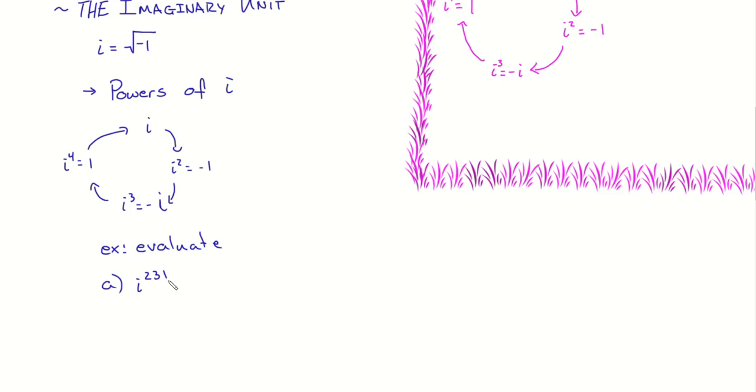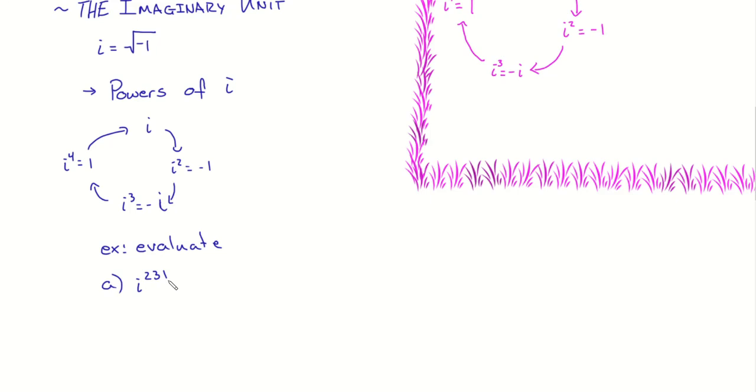But here's what I'm going to suggest. How many steps go until we repeat? 4. Follow-up question, I promise it's related: if you divide something by 4, what are the choices of your remainder? Could it be 0? It goes in perfectly if it's 0, right? So your remainder could be 0 or 1 or 2 or 3. Do we all agree with that? The remainder couldn't be 4, because if you had 4 left, you would just go once more, and that's a remainder of 0.